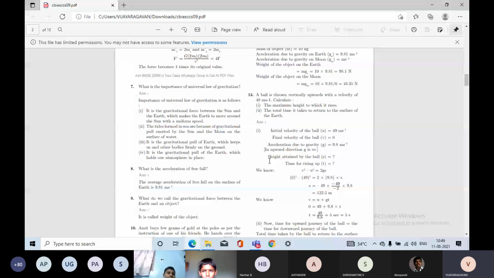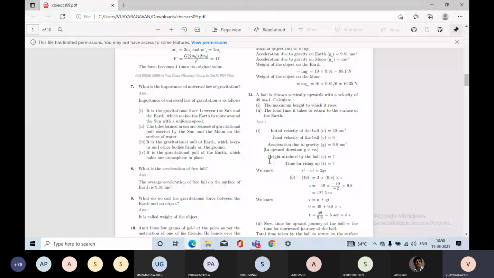So, the first point: it is the gravitational force between the sun and the earth. Each and every object in this universe attracts each and every other object. That is the gravitational law. It is the gravitational force between the sun and the earth, which makes the earth move around the sun with uniform speed. Our earth is revolving around the sun, and all of the planets are revolving around the sun, all moving at uniform speed. All this happens because of this universal law of attraction, which is called gravitation.